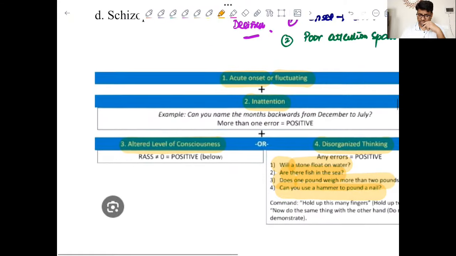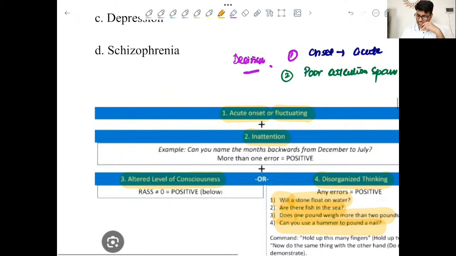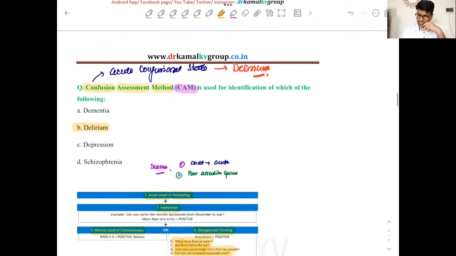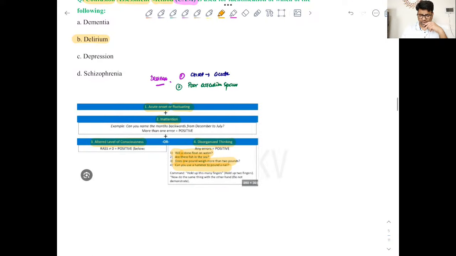So this is in short about the confusion assessment method, and this is done for delirium. That is a part of delirium, and we know that the onset of delirium is acute. There is poor attention span. There is clouding of consciousness. This is also one more thing, right?